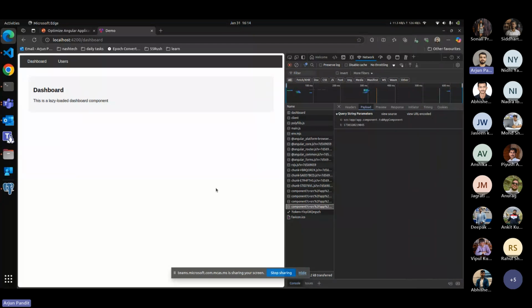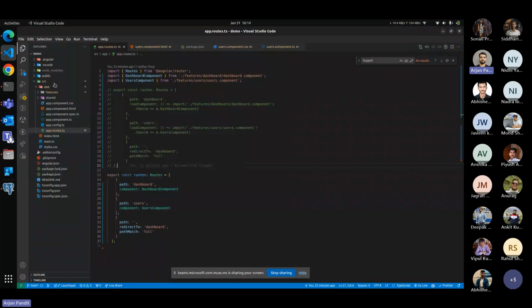Yeah, it's necessary. Basically every component is rendering in the app component. So right now there are only 2 components which are needed, the app component and the dashboard component. But the loader component and the user components are also loaded, and we don't need them right now. So yeah, it makes our application slow. Right now I'm going to show you how our application is going to work after implementing the lazy loading.